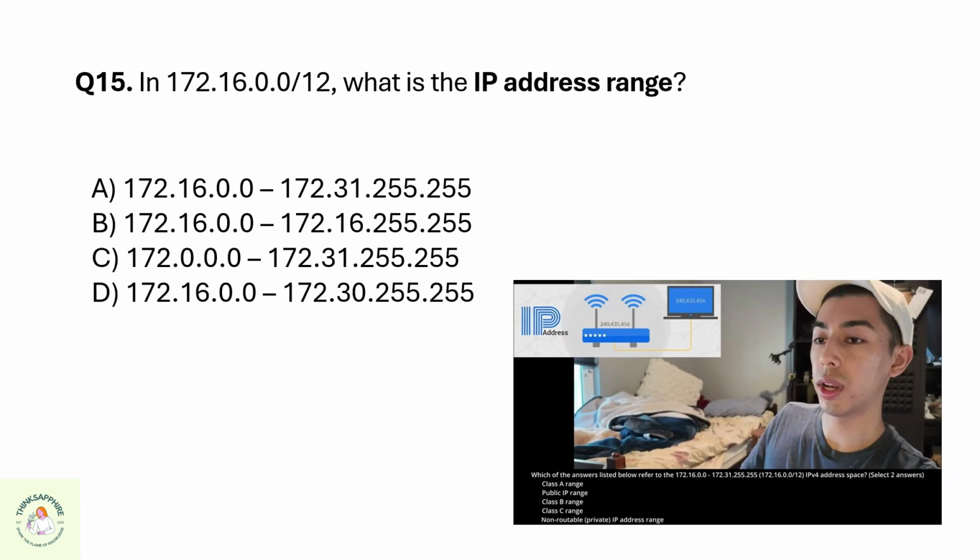Question 15. In 172.16.0.0/12, what is the IP address range? A. 172.16.0.0 to 172.31.255.255, B. 172.16.0.0 to 172.16.255.255, C. 172.0.0.0 to 172.31.255.255, or D. 172.16.0.0 to 172.30.255.255.